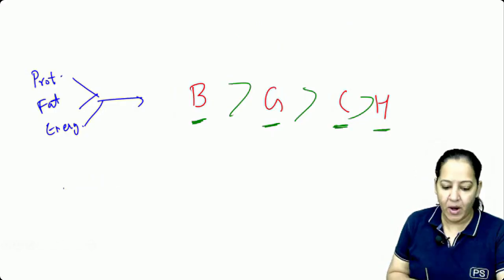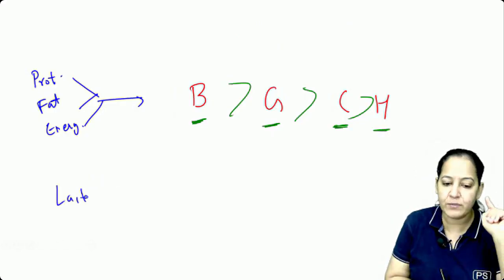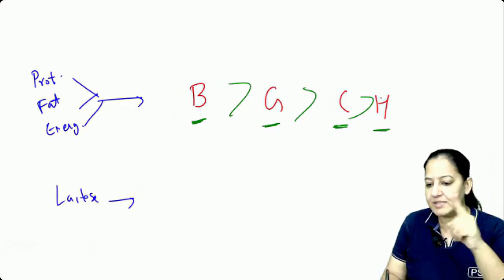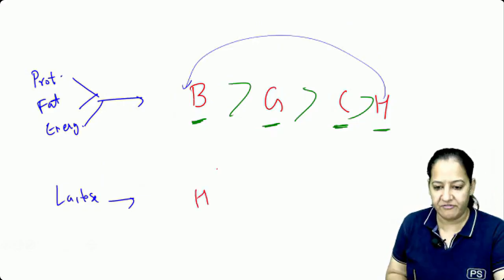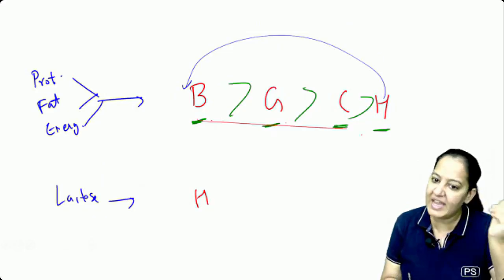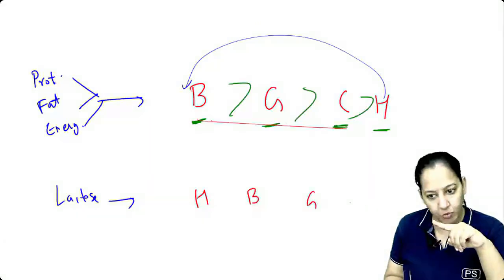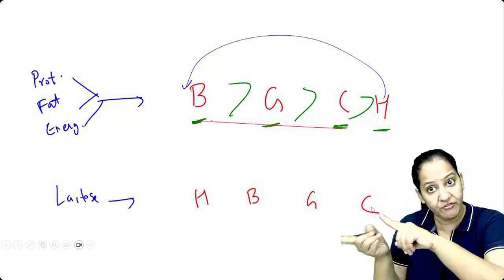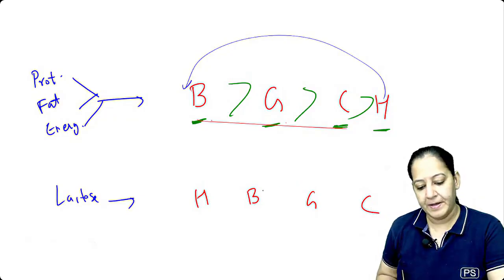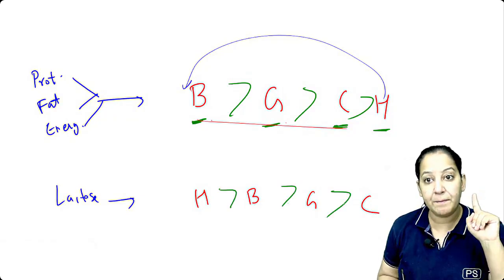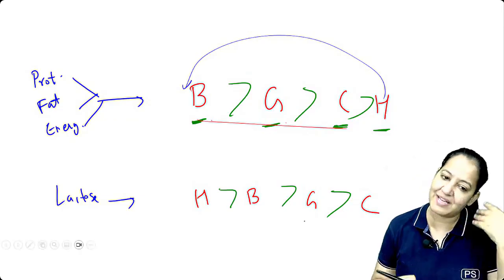But if you ask me the sequence for lactose, human will come first, followed by the same sequence, B, G, C. So in the breast milk of the mother, lactose is maximum. Everything else is maximum in buffalo milk.